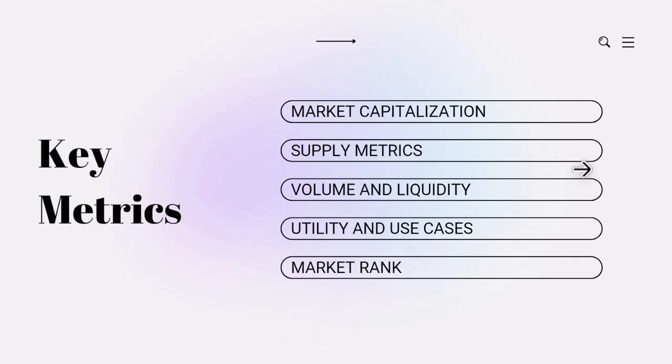You need to know these key metrics. The first thing you need to check is the market capitalization of a coin. You have to check the supply metrics, the volume and liquidity, the utility and use cases, and the market rank. We are going to do this analysis as a task, but these are the basic things you need to know when you're doing a fundamental analysis.